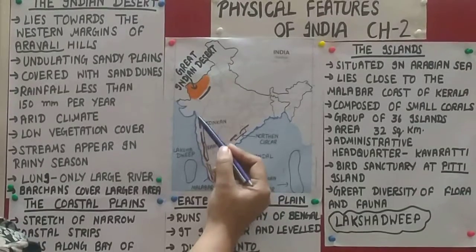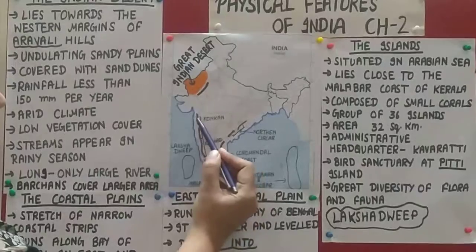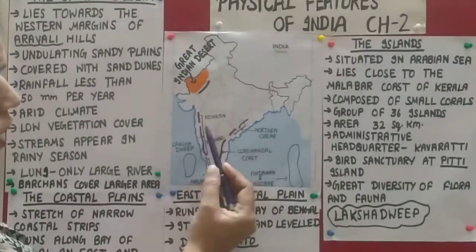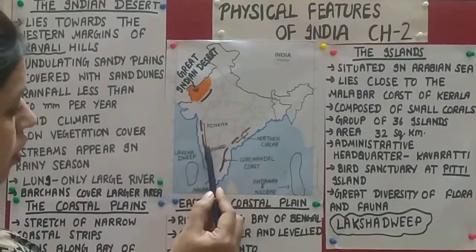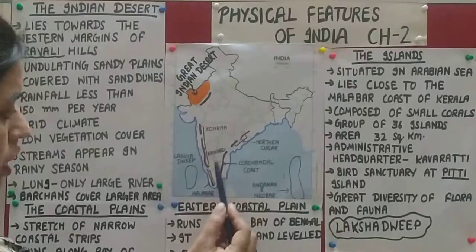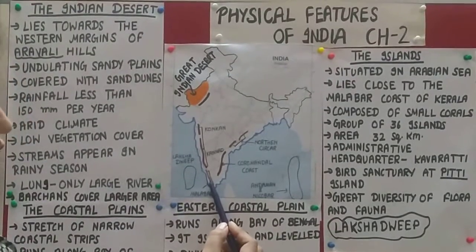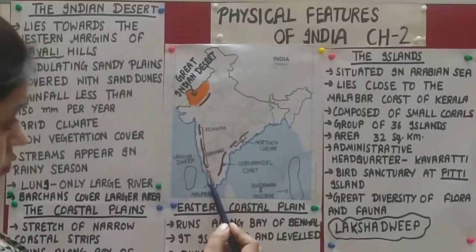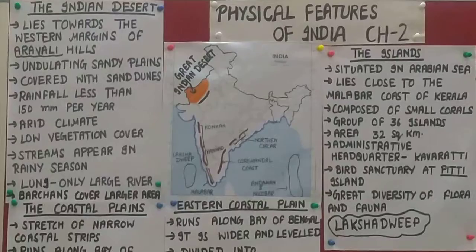In this area, the area from Maharashtra till Goa is known as Konkan plain. The area in Karnataka is known as Kannada plain, and the coastal plain in Kerala is known as the Malabar coast. So let us read about the coastal plains now.